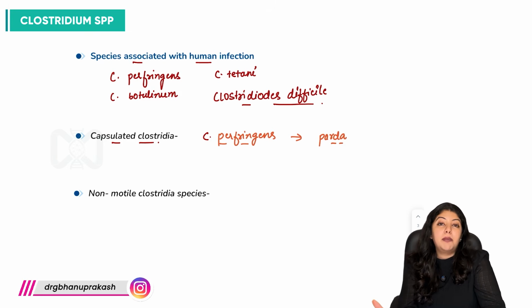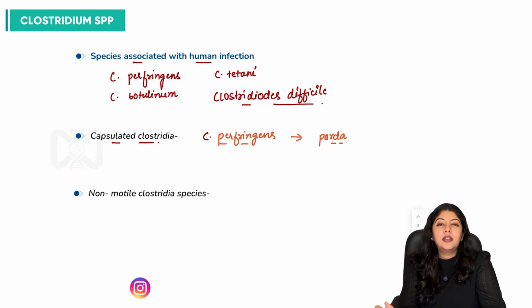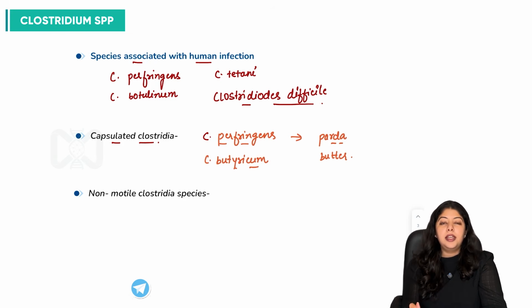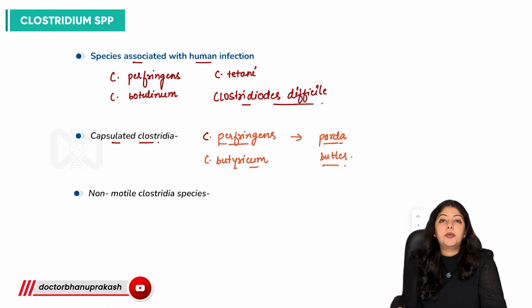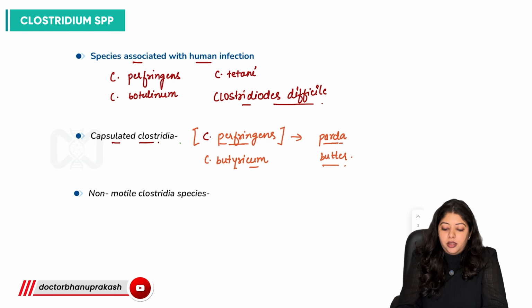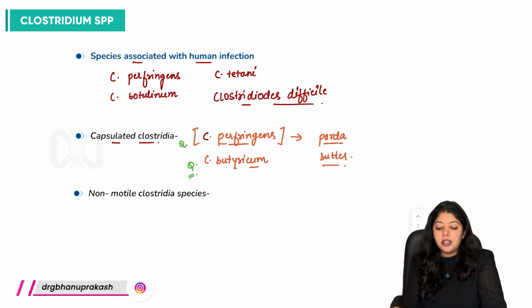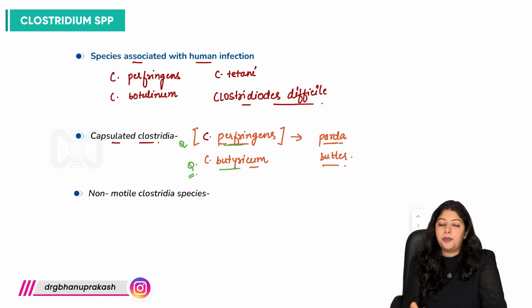If we apply butter on a toast, it provides a layer or a covering to the bread, right? So, can we say that Clostridium butyricum is also one such species which is capsulated? With capsule, we mean a layer, an outer covering. So, it is the parda and the butter which is providing an outer covering to these specific bacteria. An important one-liner question: which amongst these are considered capsulated Clostridia species? Clostridium perfringens and butyricum, right?